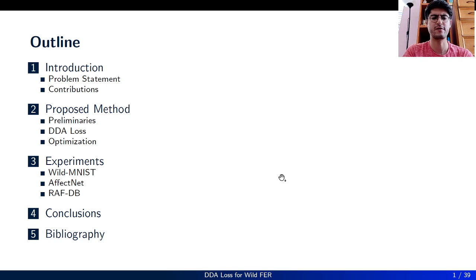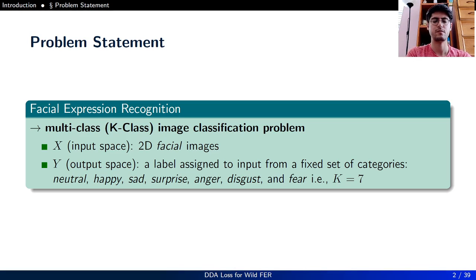In this talk, I will cover an introduction on problem statement, our contribution, our proposed method, the preliminary concepts that are related to our work, our proposed loss function, and how to optimize it. And in the experiment section, we will experiment with a wild toy dataset, and two widely popular facial expression recognition datasets called AffectNet and RAF-DB. And I will finally conclude this talk.